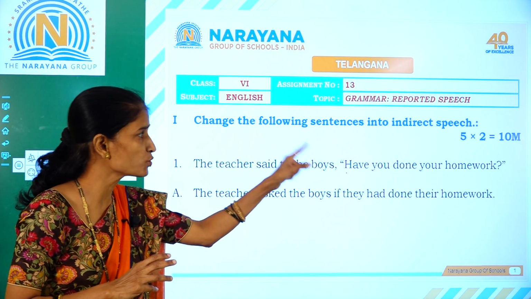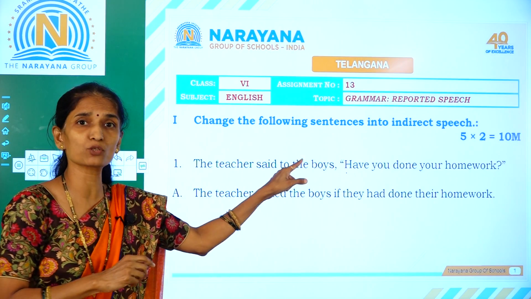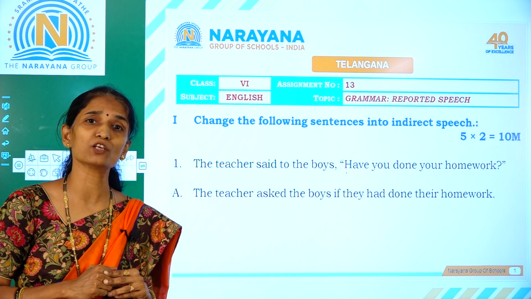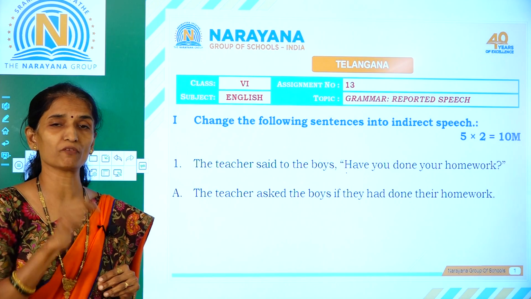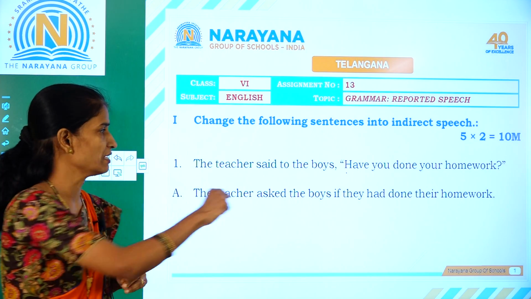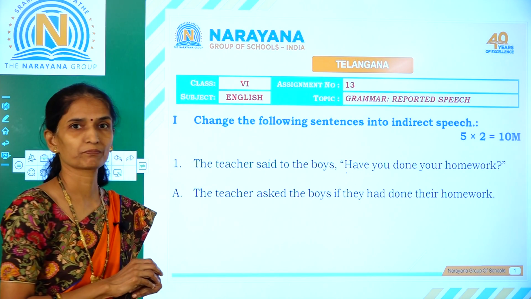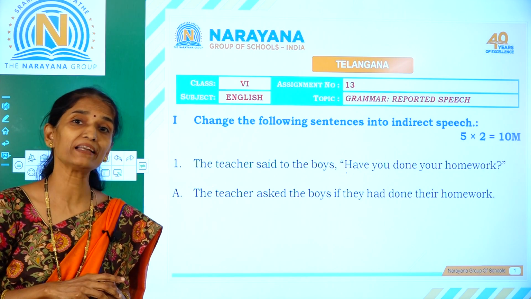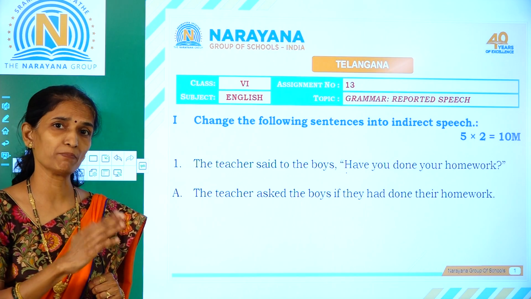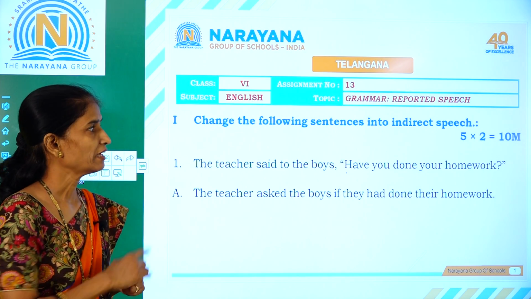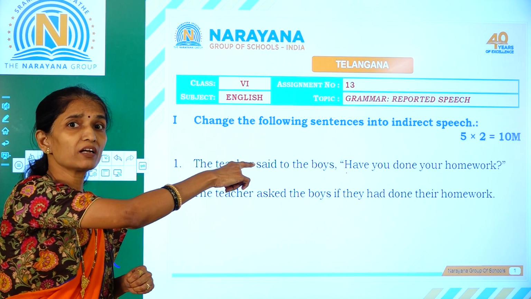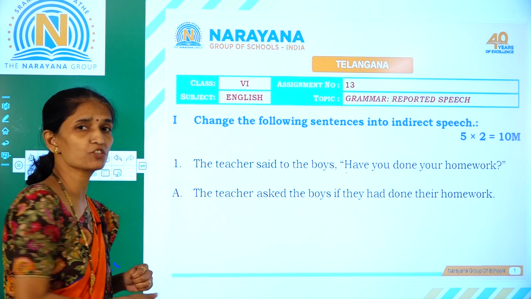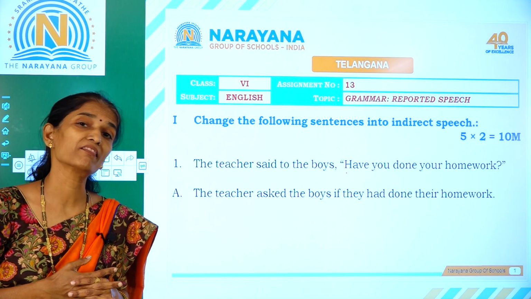Now, I should use you. But you here is referring to the boys, which is third person plural. So I make use of the third person plural pronoun, that is they. And then have done is changed to had done, present perfect to past perfect. Your homework, your is referring to the boys, so it will be changed accordingly as their homework.